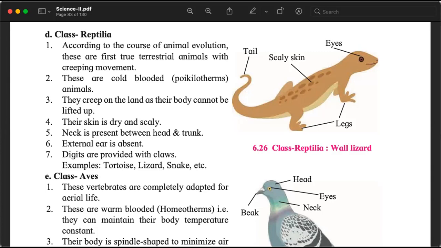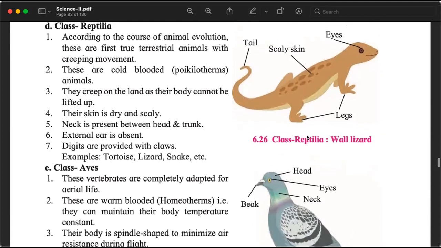Remember, for frogs, the amphibians, the skin is moist, and no scales. But for reptiles, the skin is dry and scaly. So many differences between amphibia and reptilia. Neck was not present in amphibia, but neck is present in reptilia.